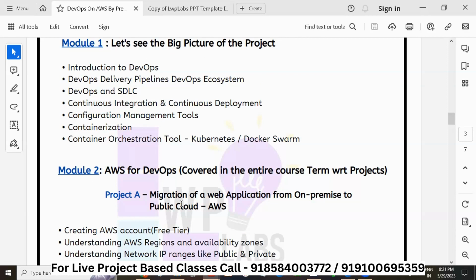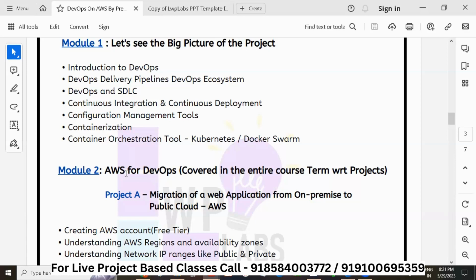So a DevOps engineer has to work in sync with the developer. So why is it called DevOps? Because the development team and the operation team work in sync so that they can achieve the 3 goals, which are fast development, cost reduction, and fast deployment.